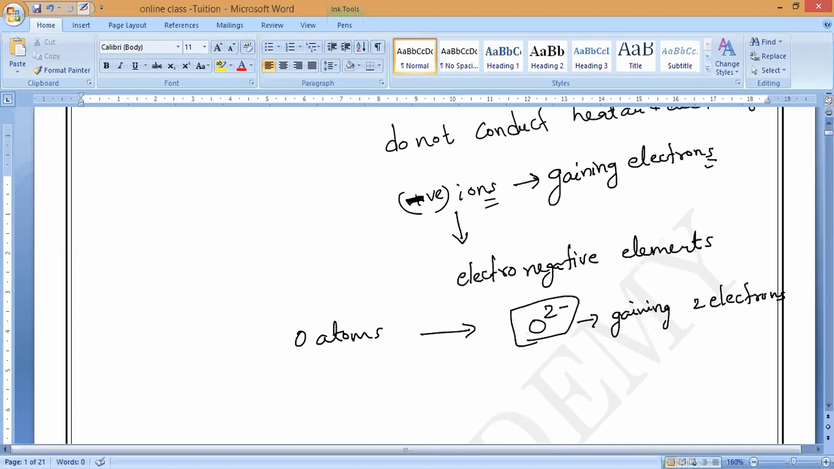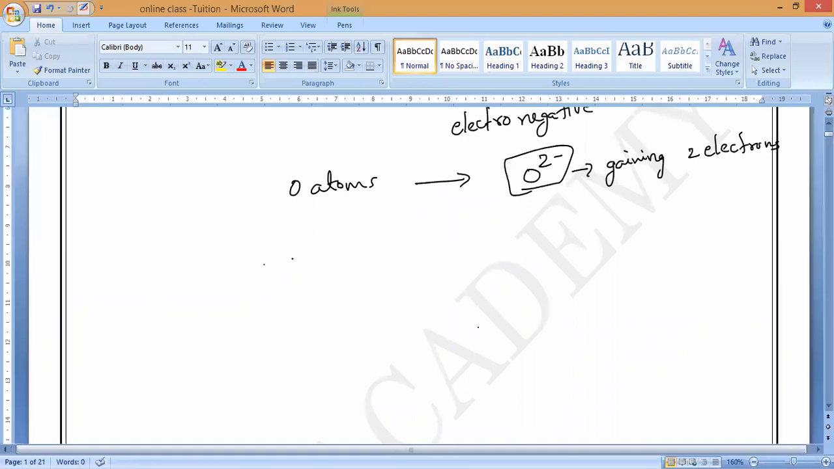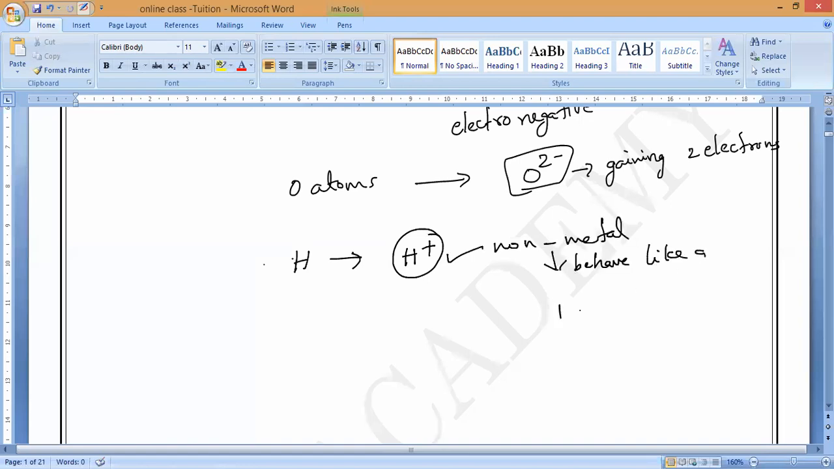So here, the only non-metal which will form a positive ion, actually it will form both positive and negative, but in most of the cases we will study, it forms positive only. So that is what we should call hydrogen. Hydrogen is the only non-metal which loses electrons to form positive ions. H will turn into H plus ions in most cases. Even though it is a non-metal, it will behave like a what, guys? Behave like a metal. Do you understand, all of you?